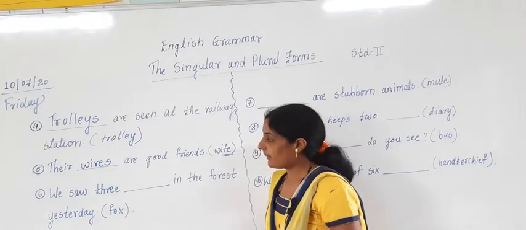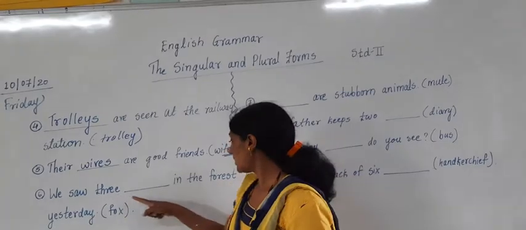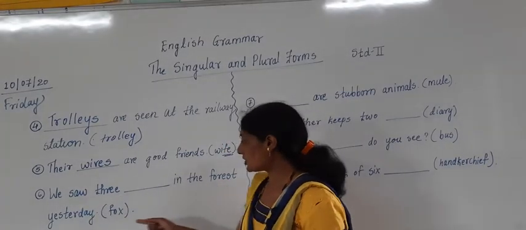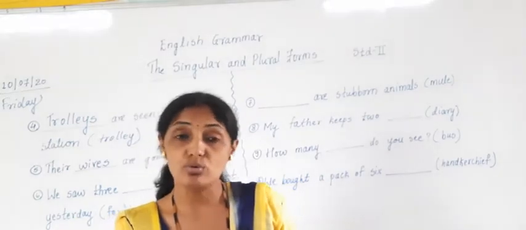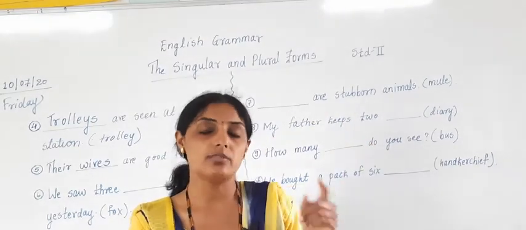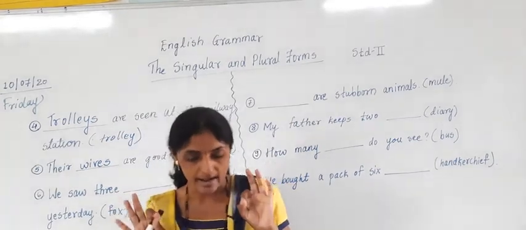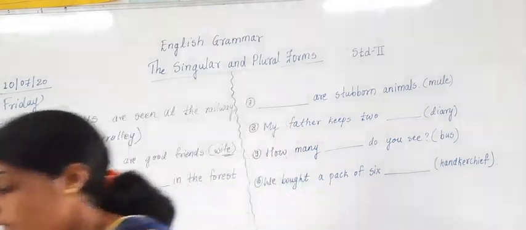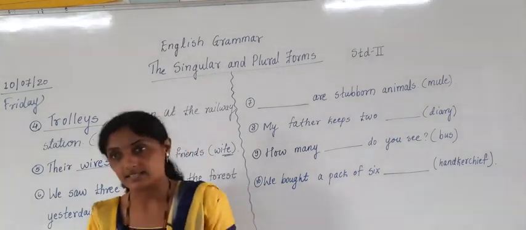Okay. The 6th sentence given over here is: we saw 3 dash in the forest yesterday. Now the rule again: if the words are ending with the letter X, what do we have to add? We have to add ES.